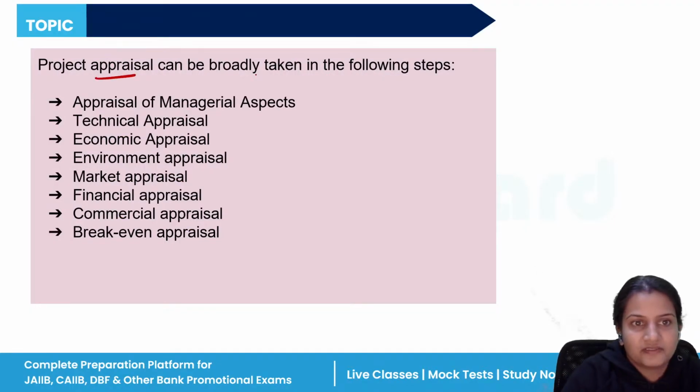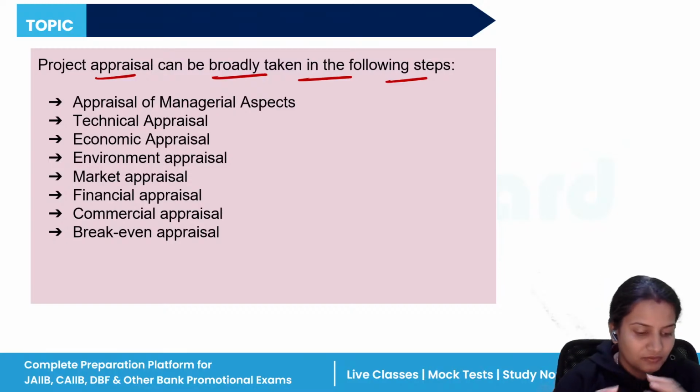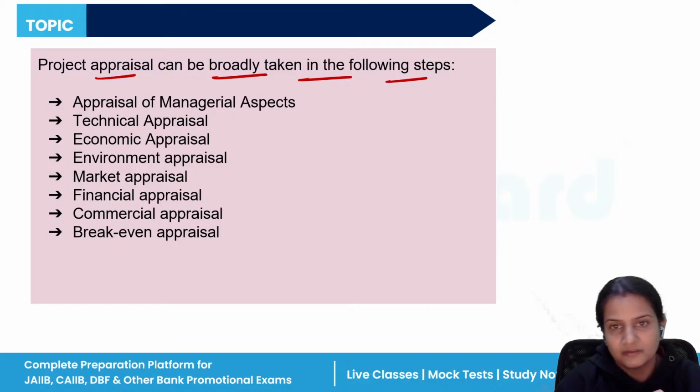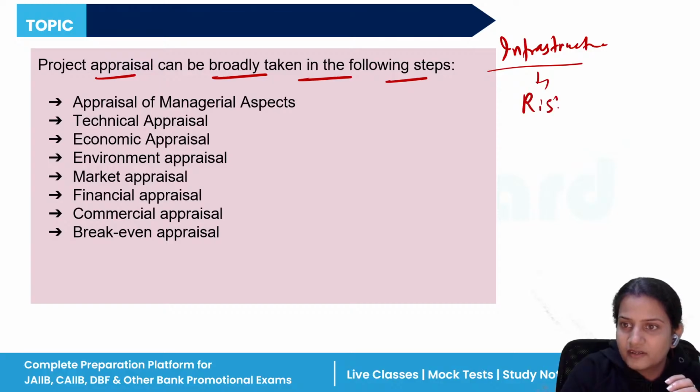Next, project appraisal can be broadly taken in the following steps. See, the risk of the banks increases when lending finances for an infrastructure project. We know that for an infrastructure project, we need a lot of finance, in crores and crores. So the risk of the bank also increases.